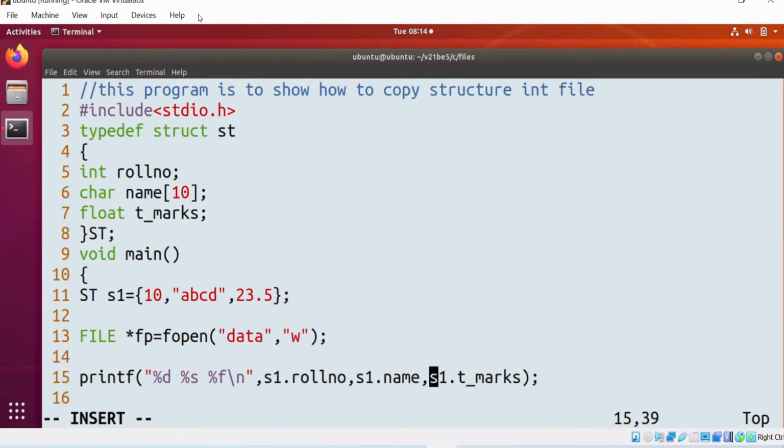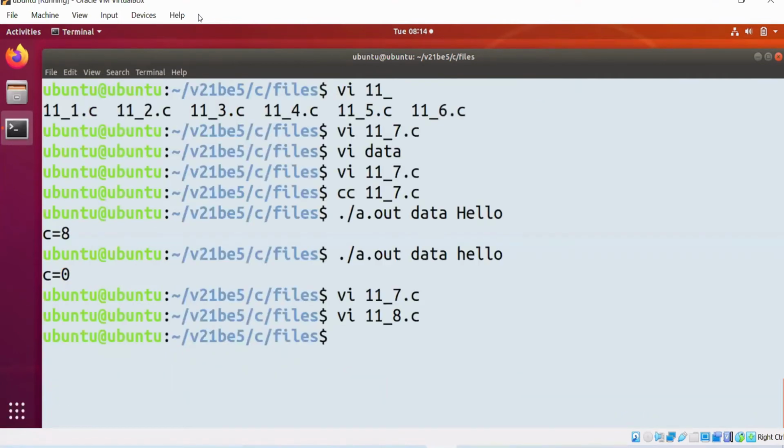Now I need to use fprintf with fp. Now the data is printed into the file. Let me compile and run the code.